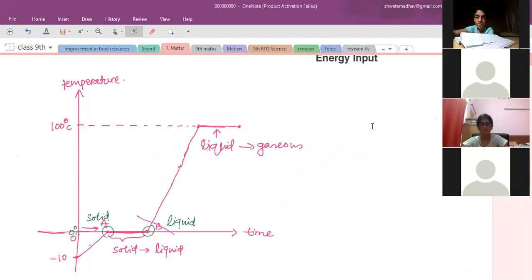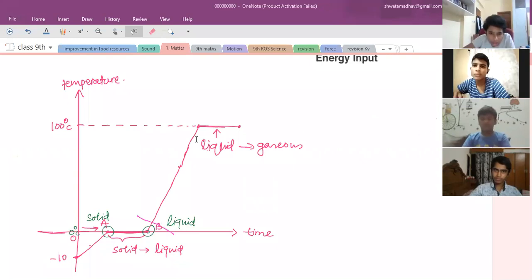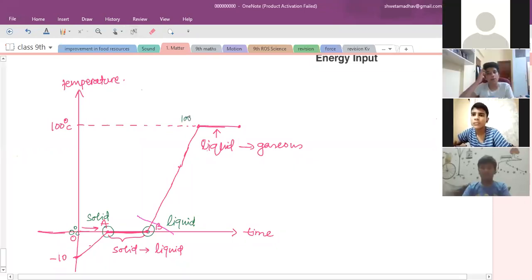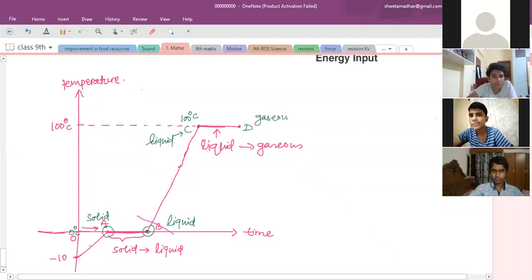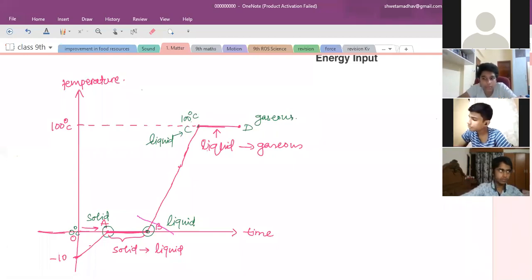Yes, ma'am. Now the next question is exactly similar. At 100 degrees Celsius, what are the states of matter? At C, it is liquid state, and at D, it is gaseous. So at 100 degrees Celsius, liquid water is available, and at 100 degrees Celsius, steam is also available. We can get both in nature.